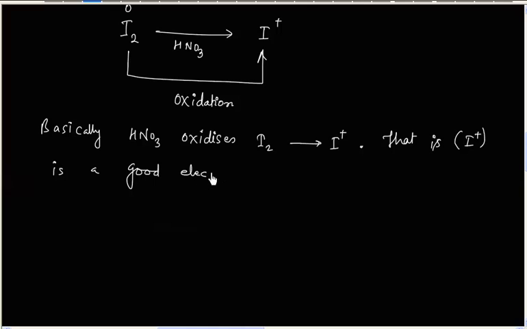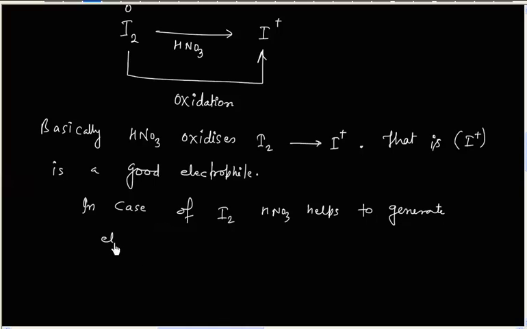So HNO3 helps to generate electrophile in case of iodine.